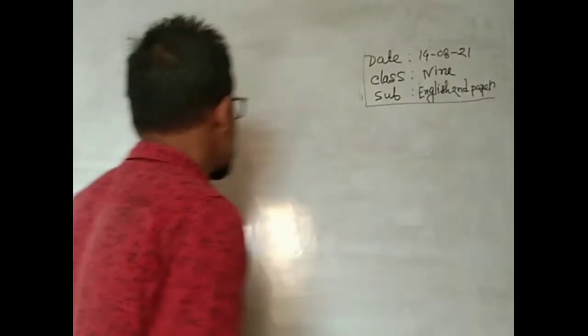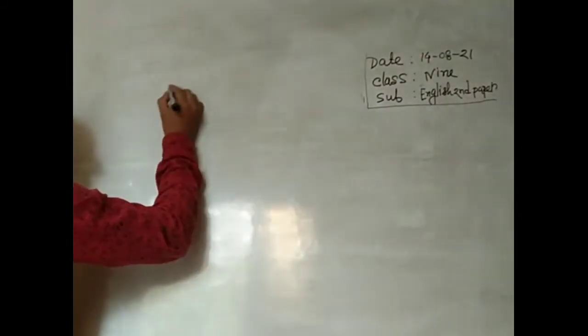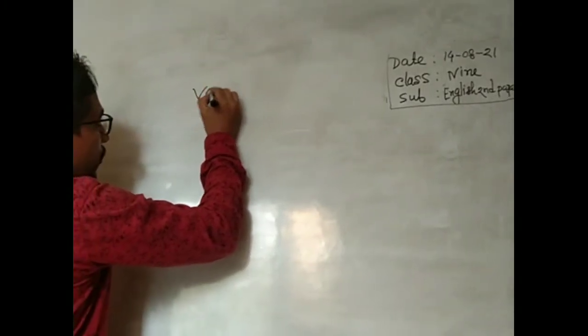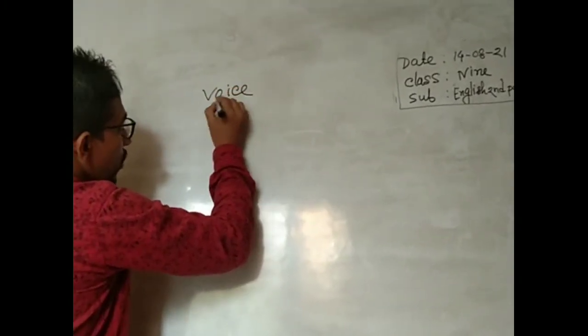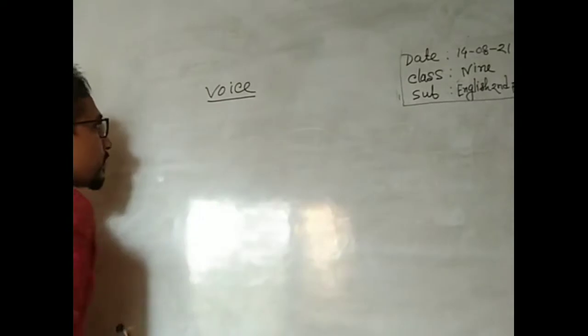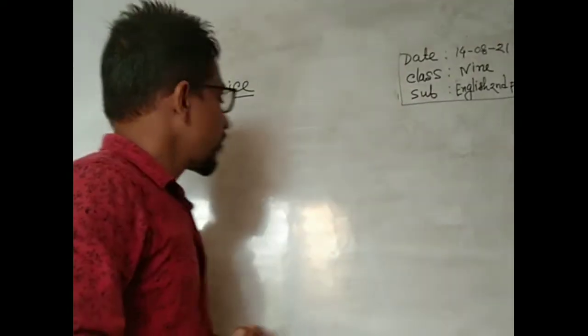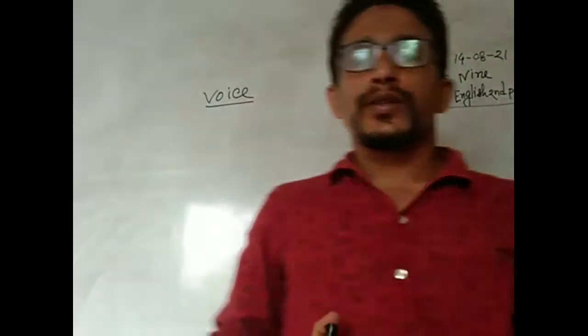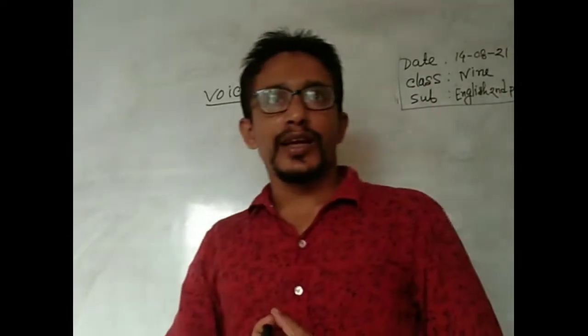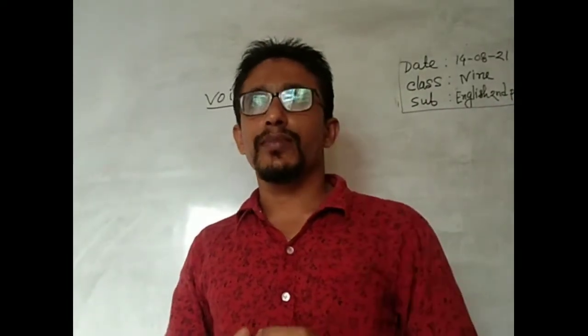Okay, voice. What is voice? Voice is a kind of verb.